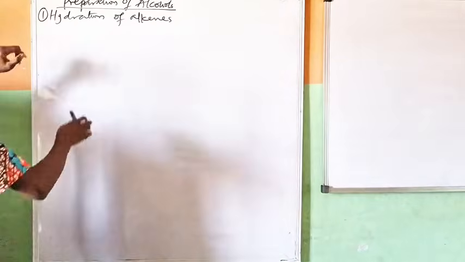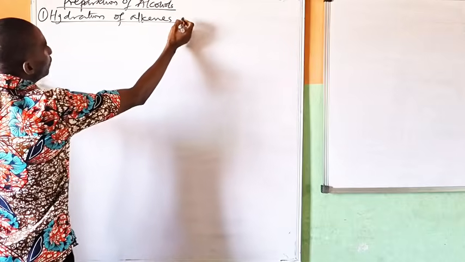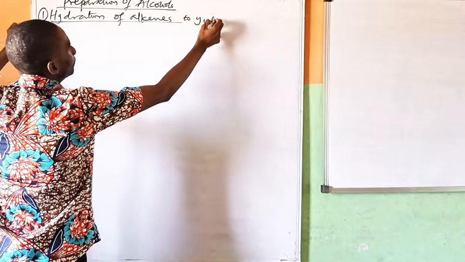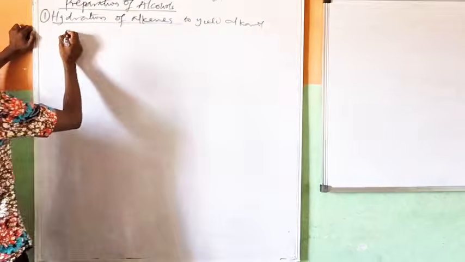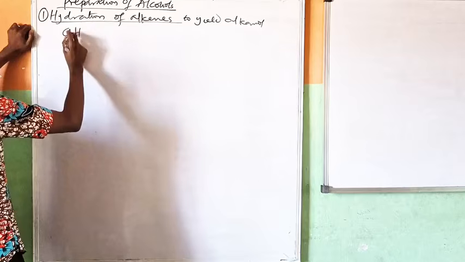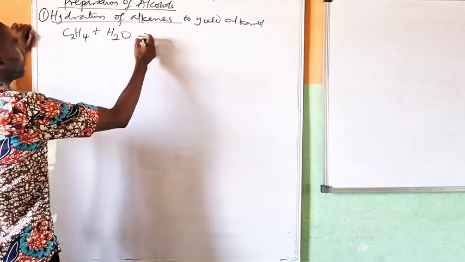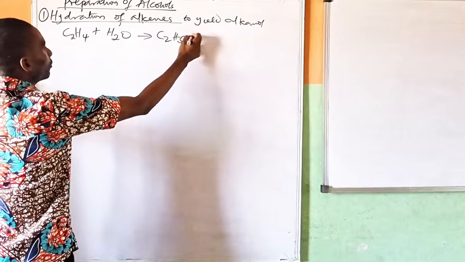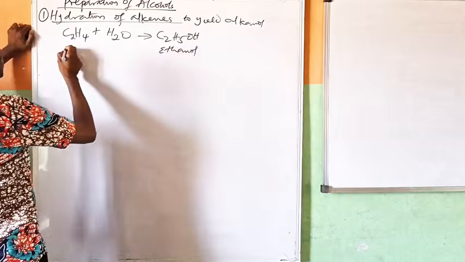So when you hydrate an alkene to yield alkanol, for example, if this is an alkene, C2H4, if I add water to it, I'm going to have C2H5OH, which is ethanol.